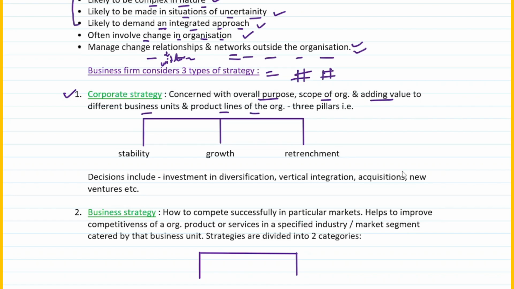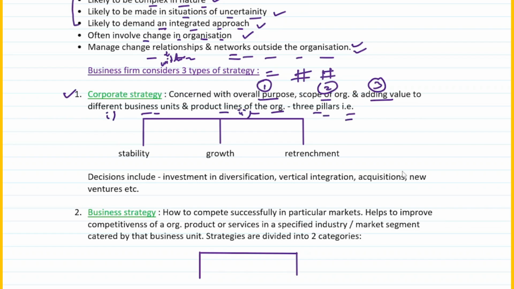So what exactly is corporate strategy? Corporate strategy is basically concerned with the overall purpose of the organization, the scope of the organization, and adding value to the different business units and product lines of the organization, right? So business units can be what? The units within the business, that is procurement, sales, finance, IT, whatever it is, and the product lines of the organization. If there are multiple products, you have to develop corporate strategies for that. So this is what corporate strategy is all about. It is concerned with three things: the overall purpose, the scope of the organization, and adding value to two things, different business units and product lines of the organization.